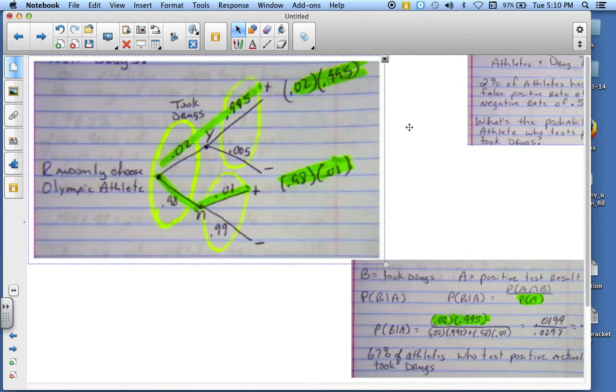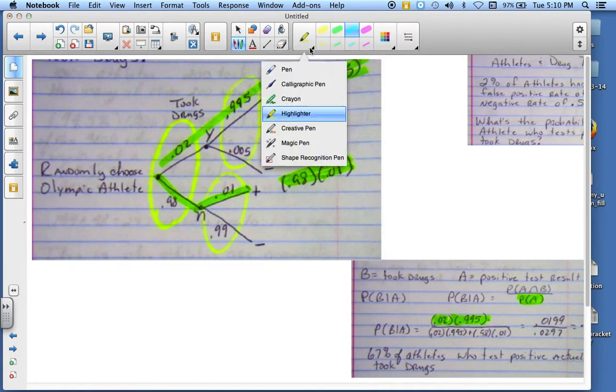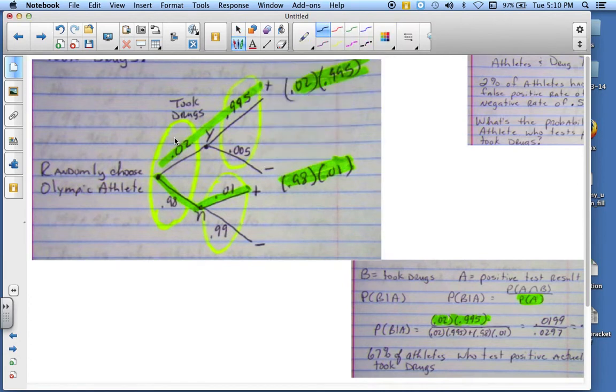So notice, it said that 2% of the athletes took an illegal drug or a banned drug. So that's that 2% right there. That means 0.98 did not take anything. Now, that's your first stage. Took drugs, did not take drugs. Then they're going to be tested.